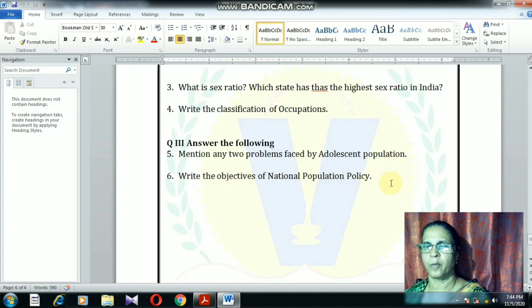Objectives of the National Population Policy: free and compulsory education, family welfare programs, promotion of delaying marriages, and promotion of health programs are the objectives of NPP. So refer to the textbook, go through the textbook also, and revise.